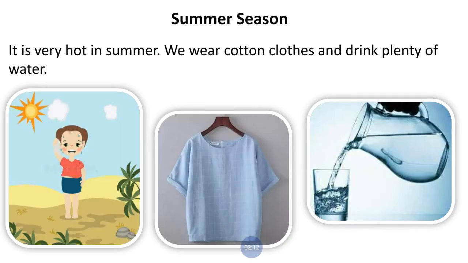Now let's learn about the summer season. How do you feel in the summer season and what changes do we make in our lifestyle during the summer season? First of all, it is very hot in summer. How is the climate? It is very hot because of the sun's heat. We wear cotton clothes. What kind of clothes do we wear in the summer season?